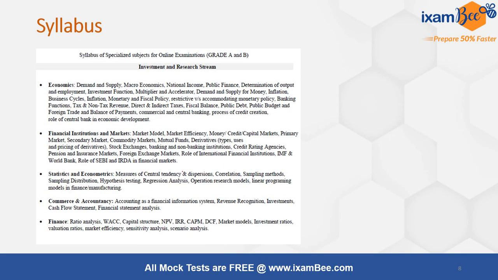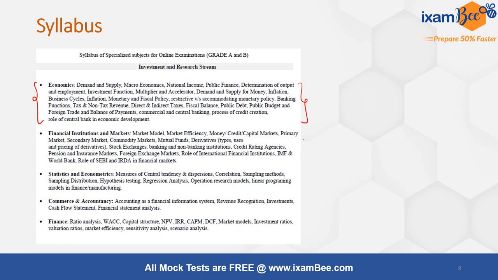Now looking at the syllabus for this stream, the economics portion, demand and supply, macroeconomics, national income, public finance, determination of output, all these things are also there in the SEBI grade A syllabus. So this is mostly covered in the SEBI grade A syllabus.